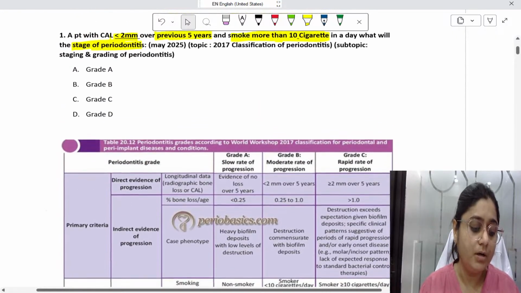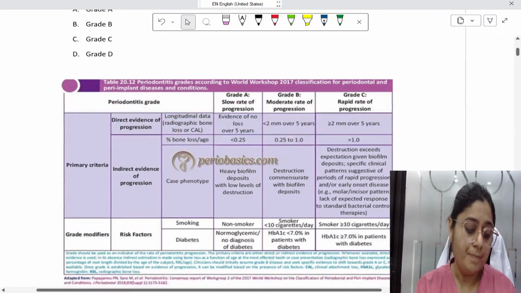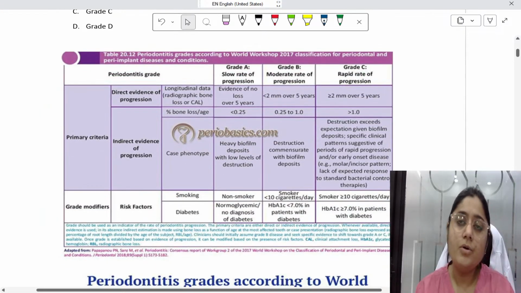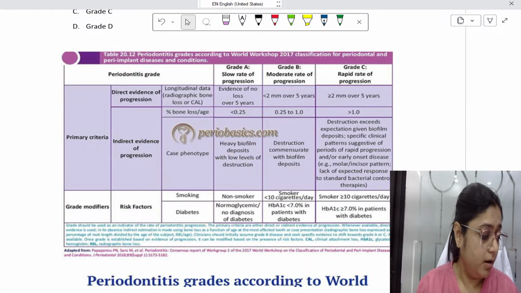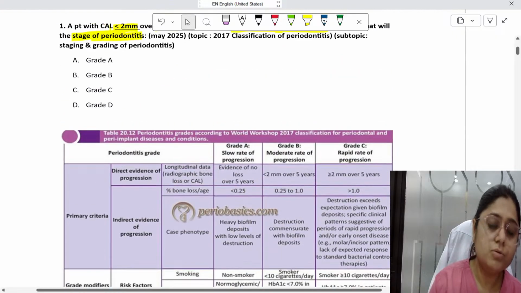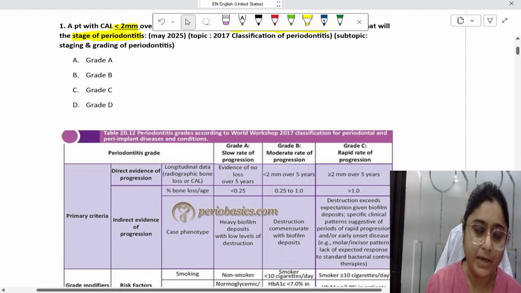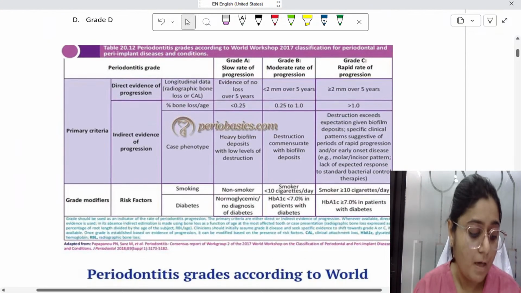The options are grade A, B, C, and D. Let us see how periodontitis is classified. Grade D is not there. If anyone of you can answer in the comment section, it would be great. Otherwise, after the explanation, I'll tell you the answer.